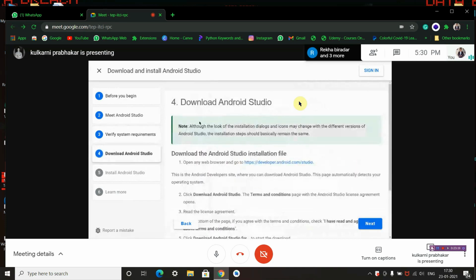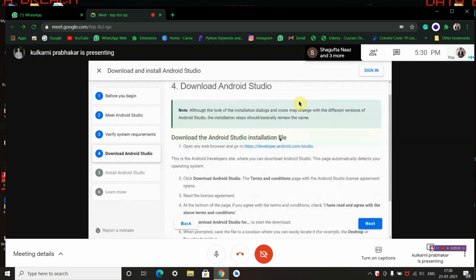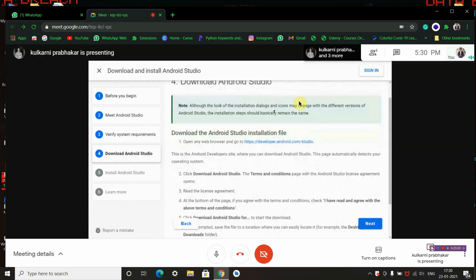Note, although the look of the installation dialogs and icons may change with different versions of Android Studio, the installation steps should basically remain the same. This means whatever the icons of Android Studio and the way it looks might differ, but the installation process is all the same with all the operating systems and system architectures. Download the Windows Android Studio installation file using this link.